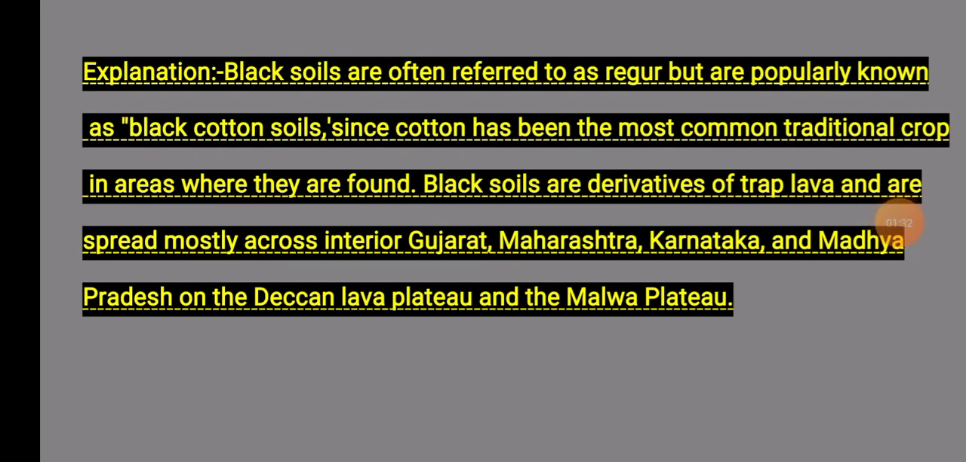Explanation: black soil is often referred to as regur, but it is popularly known as black cotton soil, since cotton is the most common traditional crop in areas where black soil is found. It is derived from trap lava and is spread mostly across the interior of Gujarat, Maharashtra, Karnataka and Madhya Pradesh, on the Deccan lava plateau and Malwa plateau.